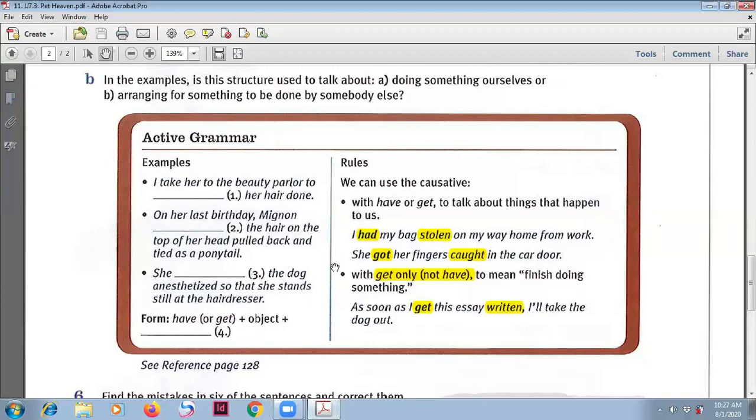Here, one small note. With get only, not have here, only get can mean finish doing something. So if you say, as soon as I get this essay written, it means you write it yourself. You don't give it to somebody to write it for you, but you write it yourself, and you finish it. As soon as I finish this essay, I will take the dog out.